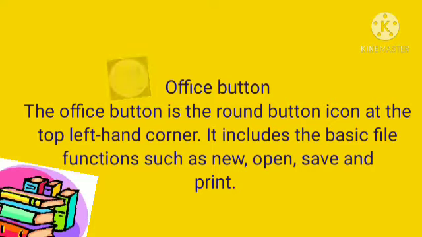It includes the basic functions like New, create a new blank worksheet in the Office program; Open, open an existing worksheet on the computer; Save, save changes to the currently open worksheet; Save As, save a new worksheet with a desired file name and to a desired location on the computer's hard drive; Print, print a hard copy of the currently open worksheet on a printer; and Close, close the current open worksheet.